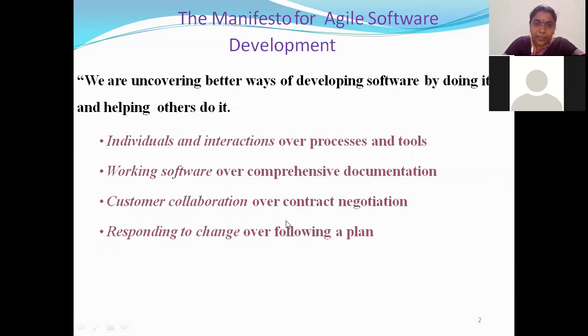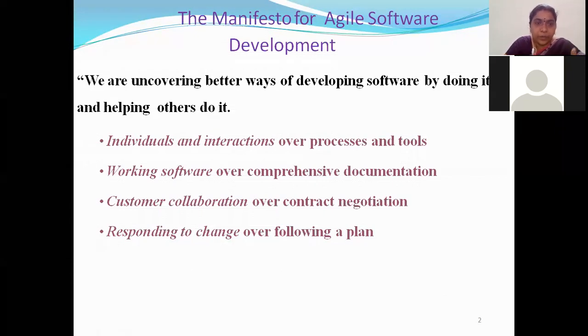You should follow the plans, but if some change occurs that was not expected, we did not expect initially that the client would give this change. The client gave us something, we made our plan accordingly, but in the middle, suddenly the client came and asked for a new change. We did not expect this while planning. Then you can't say, no, I'll not make your change because I did not plan accordingly. You can't say this to him. What you need to do is adapt to the change.